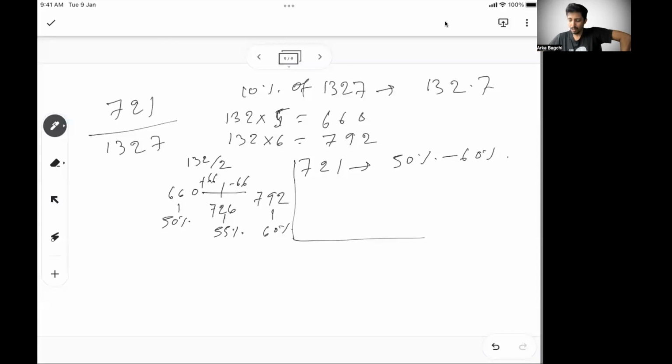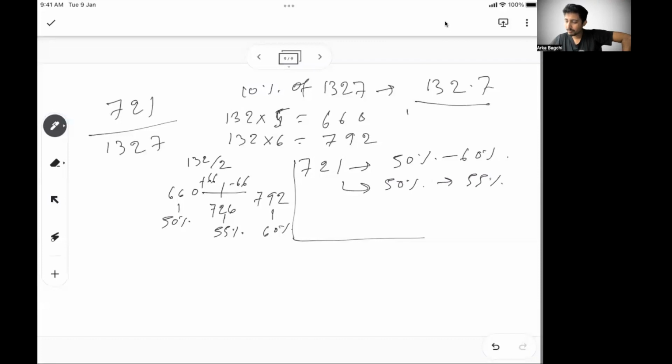What you need to understand is that the actual 10% is 132.7. If I'm considering that as 132, that means my 5%, which I calculated as 66, will be a little less. In the actual world it will be a little more, 66.2 or 66.3, 66.35 actually. So this tuning you have to do. So when I say 726 is 55%, you need to know the actual value is a little more than 726. So that means 721 should lie between 50% to 55%. That we can do.